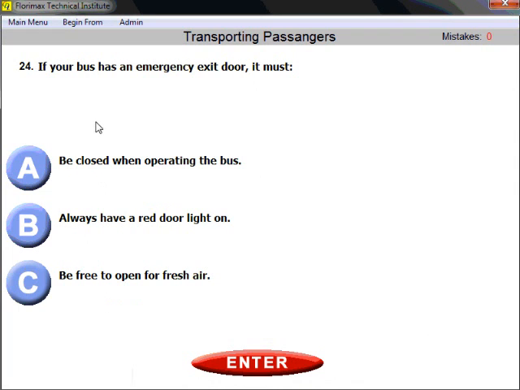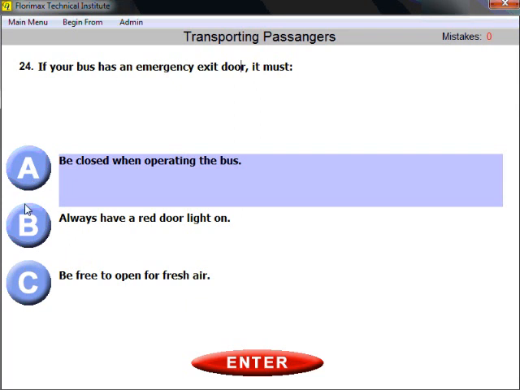Question number 24. If your bus has an emergency exit door, well, actually every bus should have it, but again, it must be what? It must be closed when operating the bus. Again, general common sense. Of course it should be closed when you are on a road, when you have passengers on the road, when you drive on a highway or on a road, it should be closed.